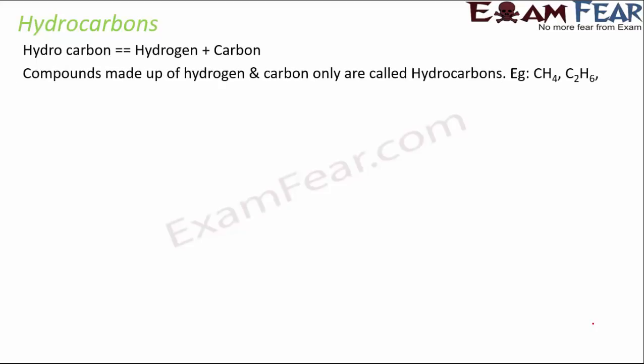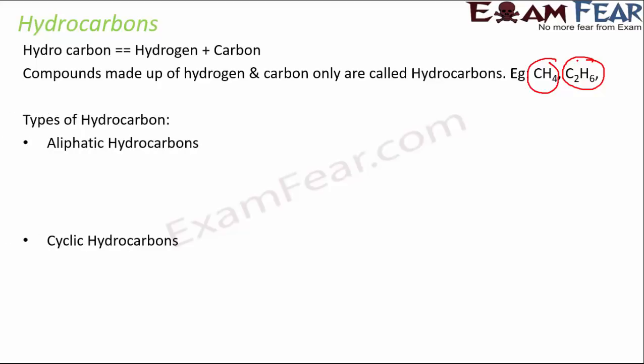Now we'll talk about hydrocarbons. The name itself suggests hydrocarbon means hydrogen plus carbon. Compounds made up of hydrogen and carbon only are called hydrocarbons. For example, methane and ethane. If you look at the composition of these compounds, they have only carbon and hydrogen, nothing else, so they are hydrocarbons. Now, hydrocarbons can be of 2 types: aliphatic hydrocarbons and cyclic hydrocarbons. Obviously aliphatic means those hydrocarbons which are not cyclic.